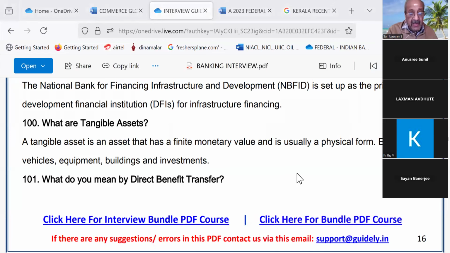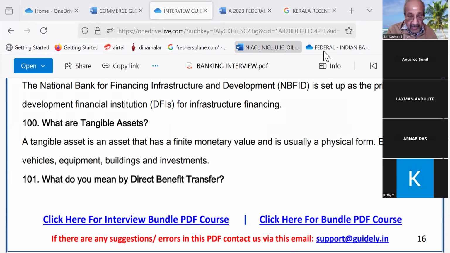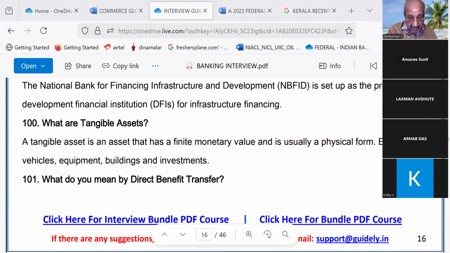So please, Arnab Das, can you read from 101? What do you mean by direct benefit transfer? Arnab Das is not there. Sir, yes, sir. Acha, please read. What do you mean by direct benefit transfer?